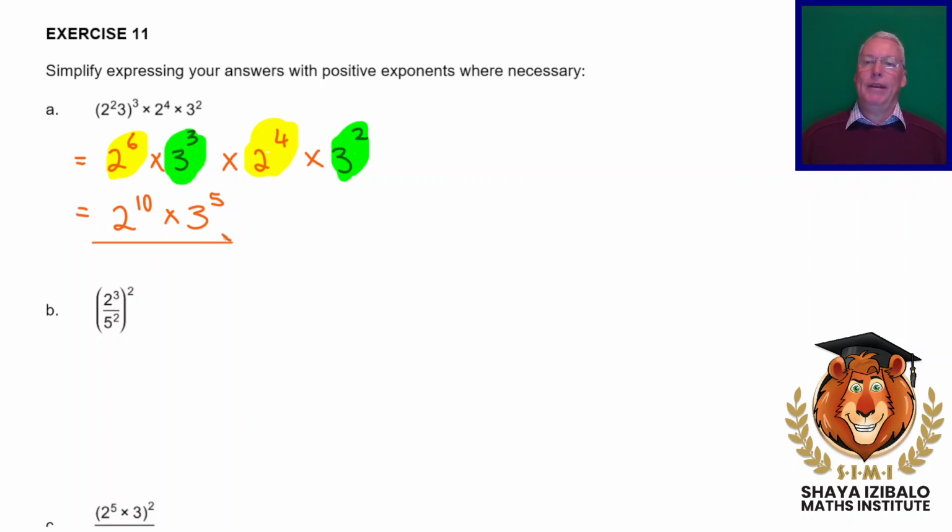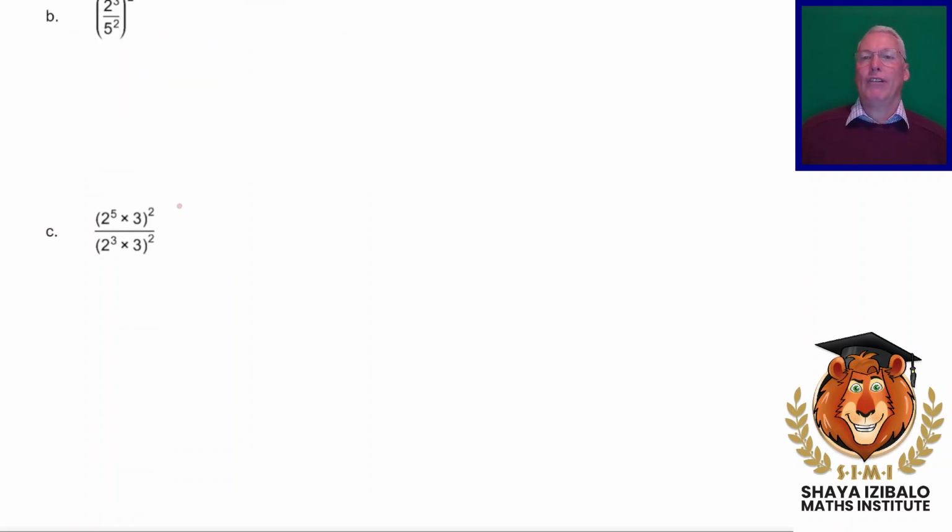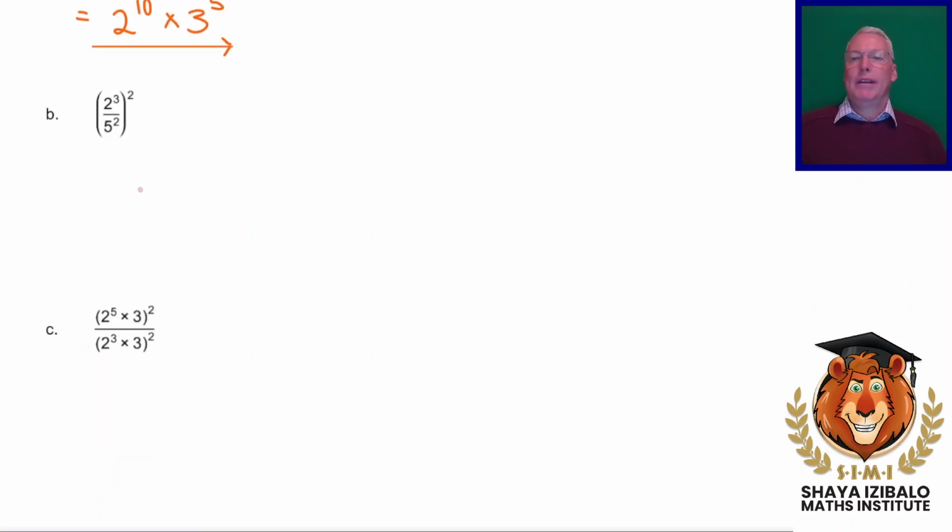Okay, this next one, we've got a fraction raised to a power. Now remember, when a fraction gets raised to a power, both the top and the bottom need to get that power. However, if there's already a power on a number, then we will multiply the powers. So we're going to get 2 to the power of 6, and we're going to get 5 to the power of 4. Okay, and there it is. Now, we can't divide those. We haven't got the same base.